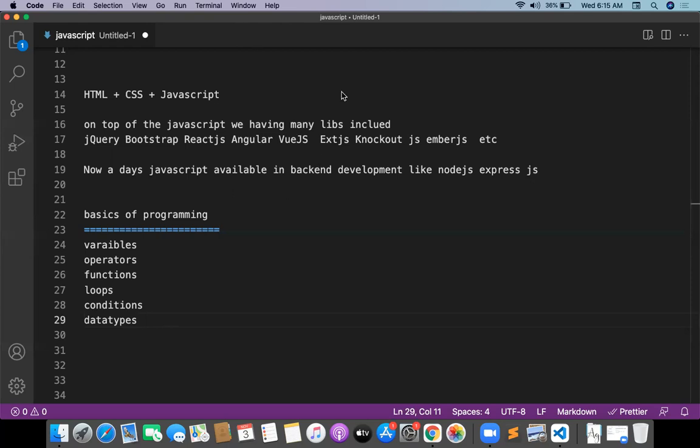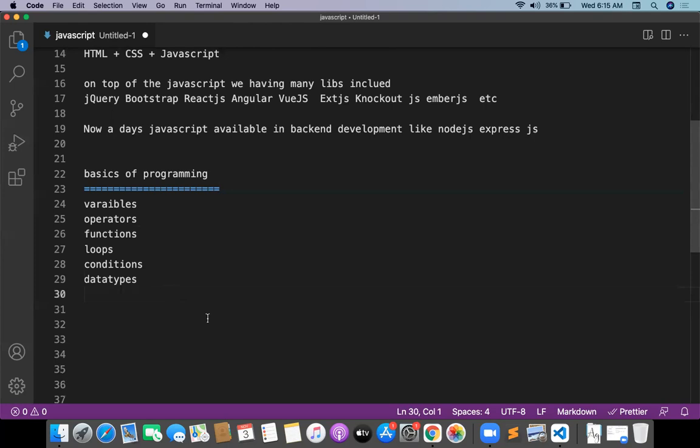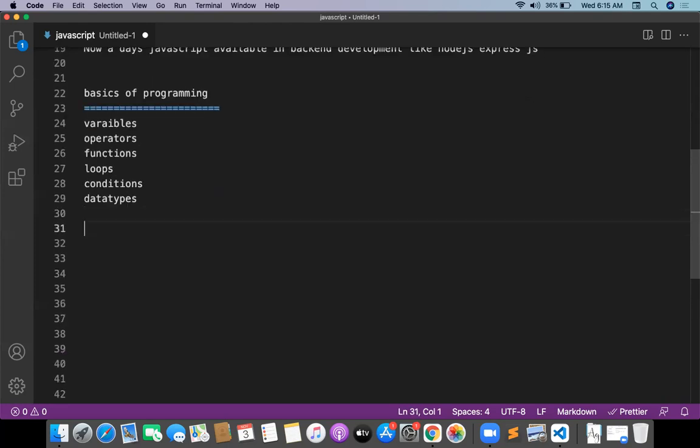Without basic concepts, we can't go for something like this. So let us discuss one by one all the concepts of JavaScript. And before going to all these concepts, I just want to give you a clear picture of how to integrate JavaScript into HTML. So very important.